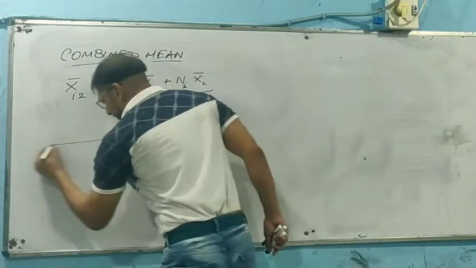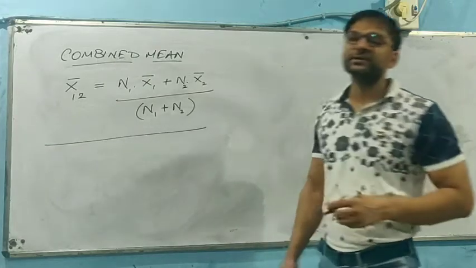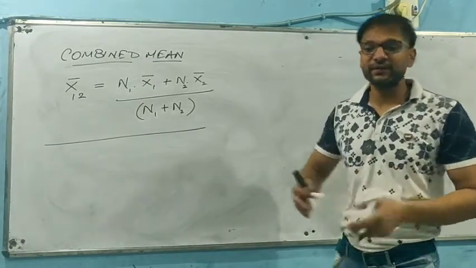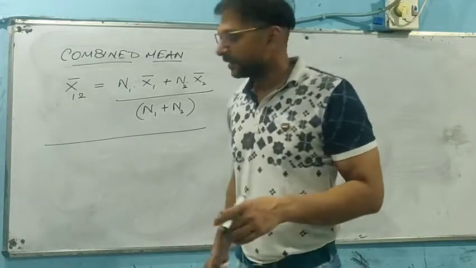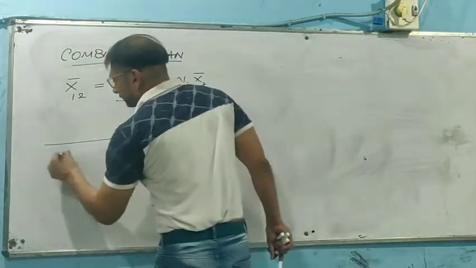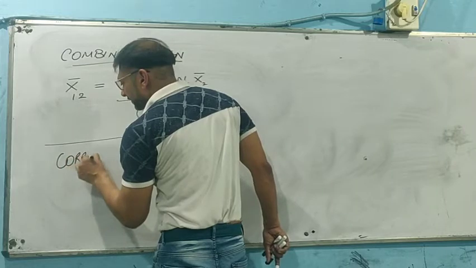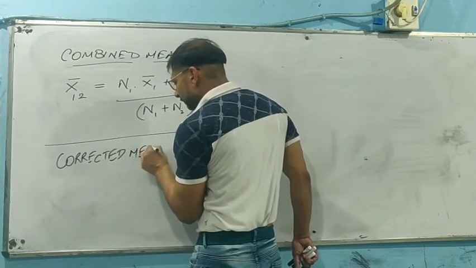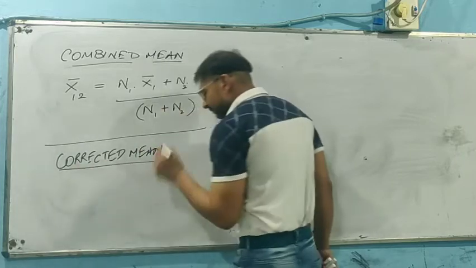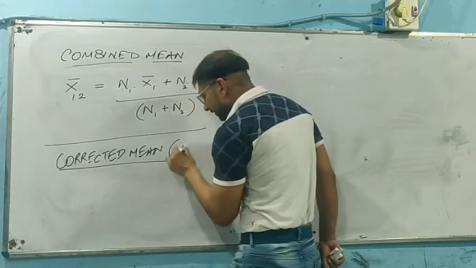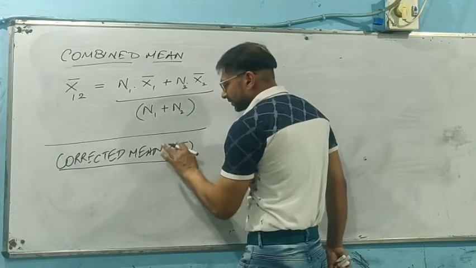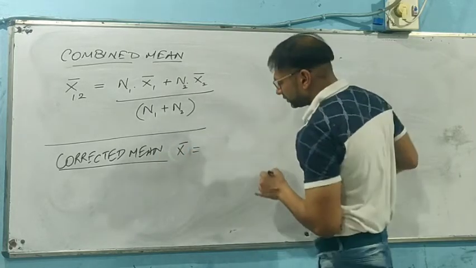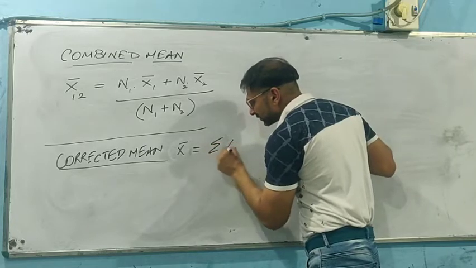Now we see, students, there are some possibilities where the mean has been calculated wrong. It means the answer of the mean has been wrong and we need to find out the corrected mean. If we need to find out the corrected mean, we just need to follow this formula. Corrected mean, say x bar, will be equal to the summation of x.